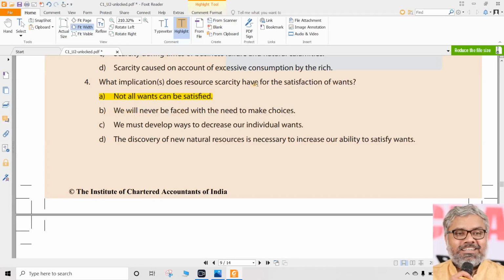So absolutely not a correct option. C, we must develop ways to decrease our individual wants. Then that is what Buddhism and all will tell. Economics will not talk about that. Resources are limited, wants are unlimited.